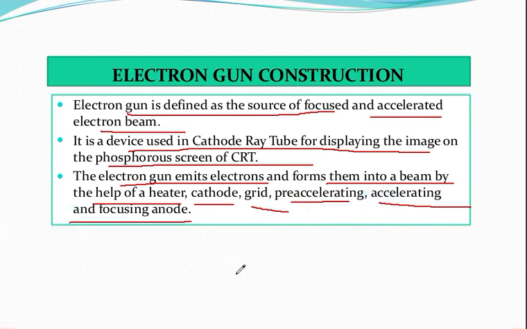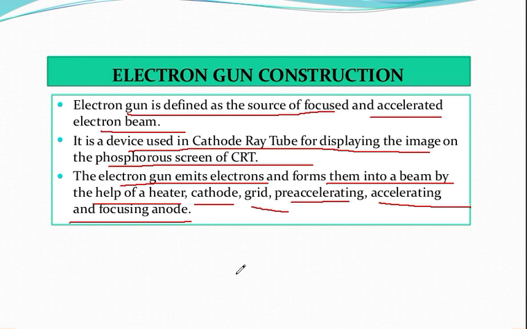So if you have a basic look at the electron gun construction, the thing that is being told about the electron gun is that it always tries to give a source of a focused and accelerated electron beam.